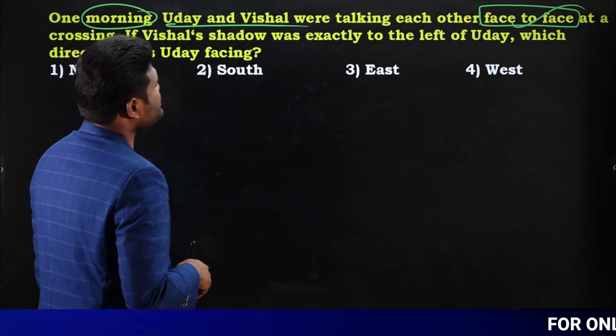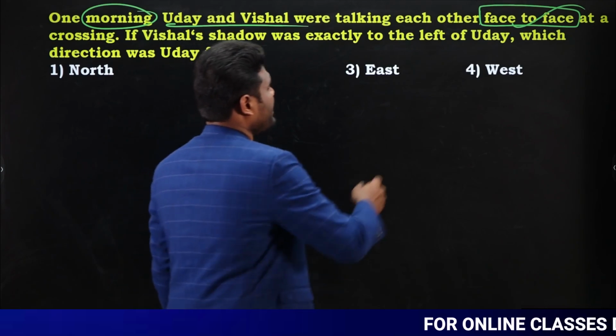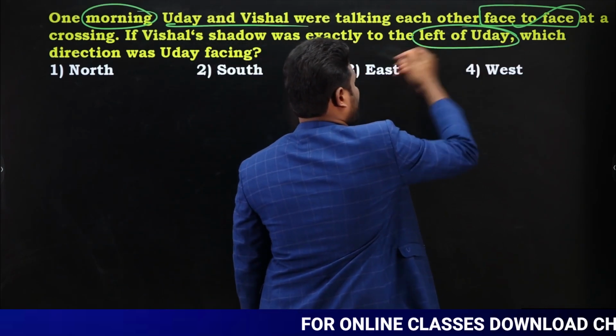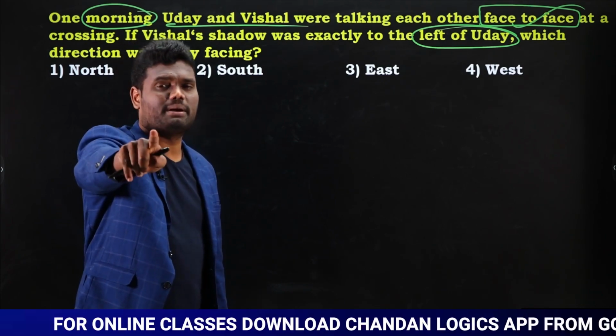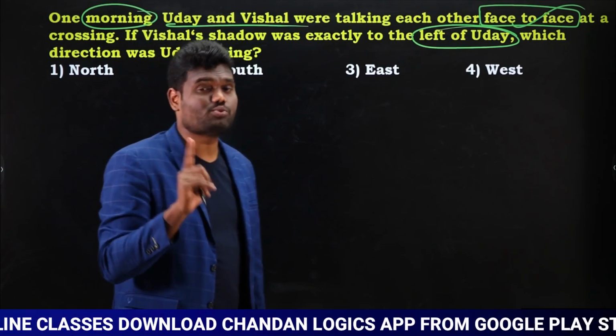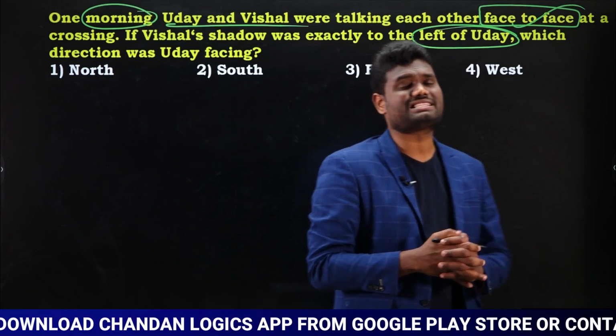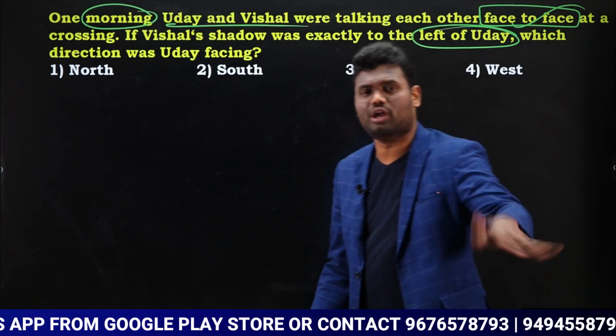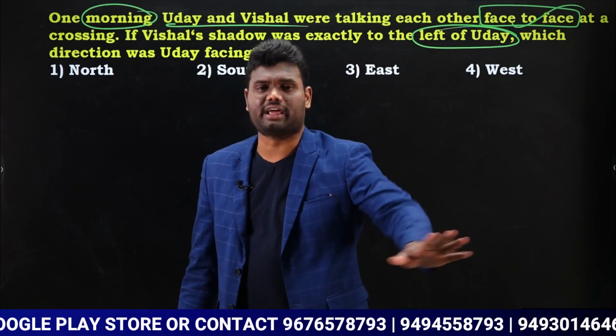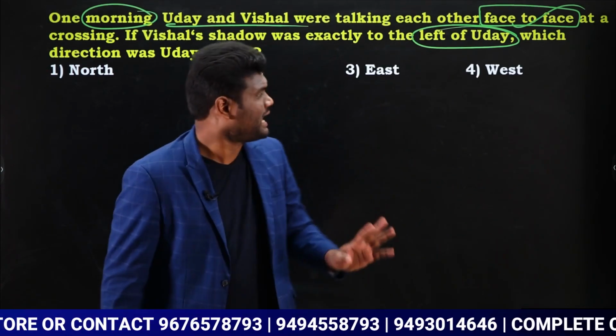If Vishal's shadow was exactly to the left of Uday, look here, shadow was left of Uday. Whether it is Vishal's shadow or Uday's shadow, it's not a matter. Just remember, shadow was left of Uday. That is what I have told you. Shadows will be on the same side. Whether it is Vishal's shadow, Uday's shadow, pole shadow, or bike shadow, it's not a matter. Shadow is on the left hand side. That's it.